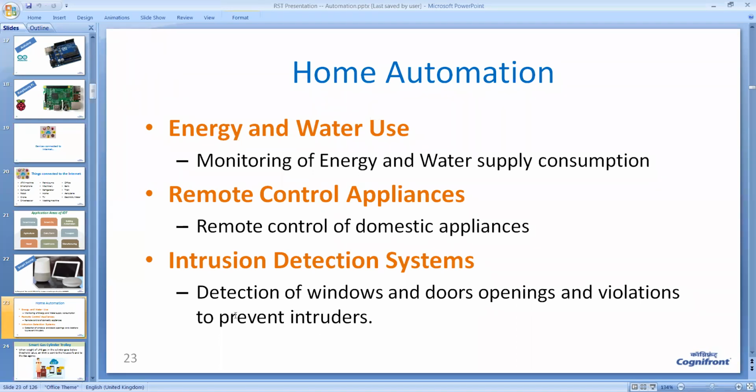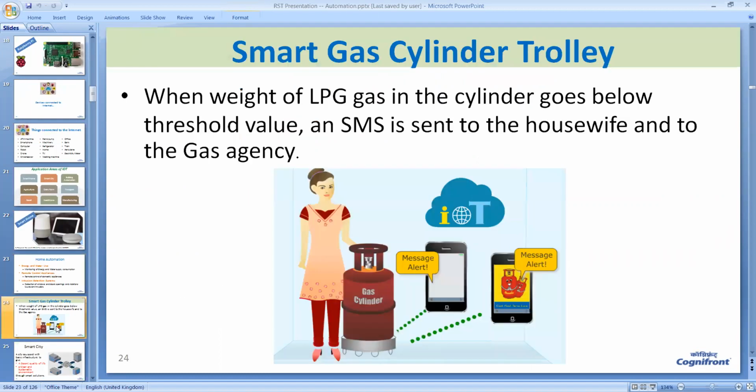Moreover, IoT can also be used to provide security. It can detect intrusion by an unexpected person. Then a very interesting example in our home is detecting when the gas cylinder is going to become empty. As soon as the gas in the cylinder goes below a certain threshold level, an SMS is sent to the housewife as well as the gas agency.